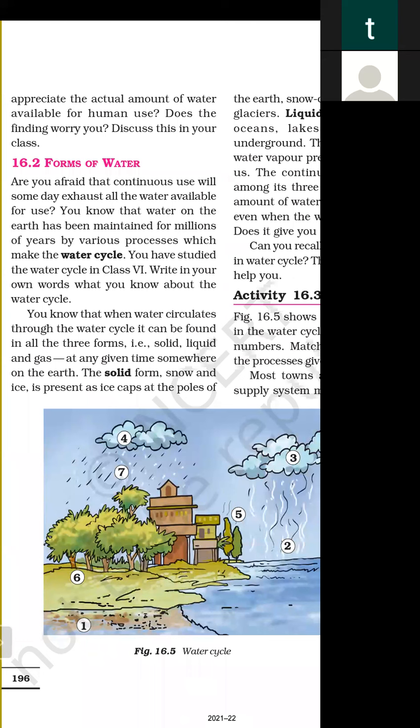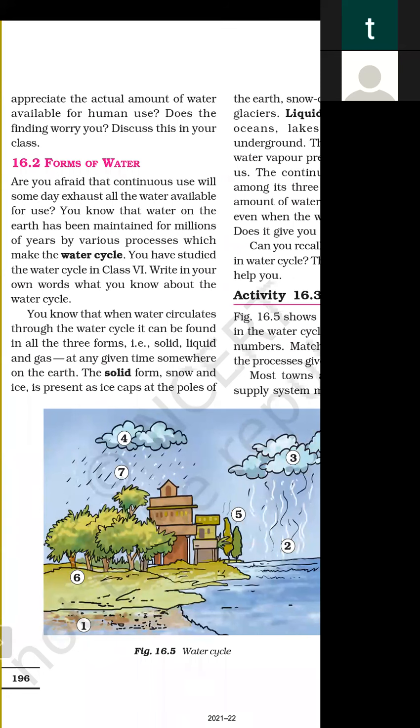You have learnt about the water cycle in previous classes also, in fifth or sixth standard. Okay, so you have studied the water cycle in class sixth. Write in your own words what you know about the water cycle.